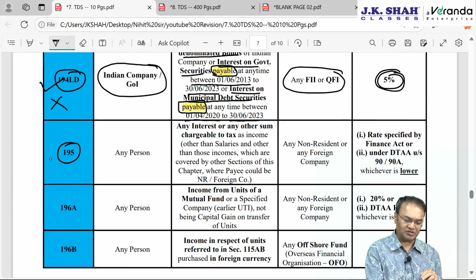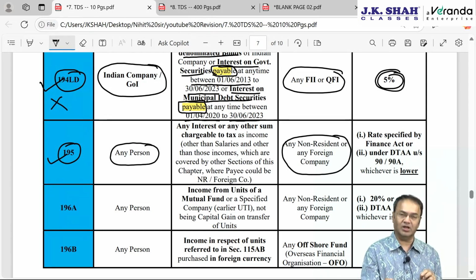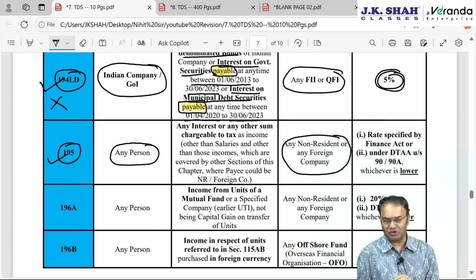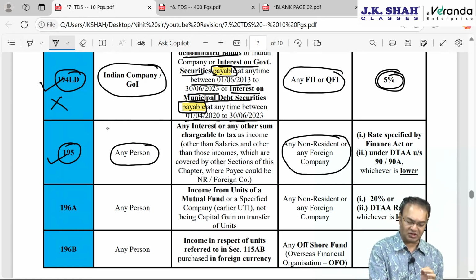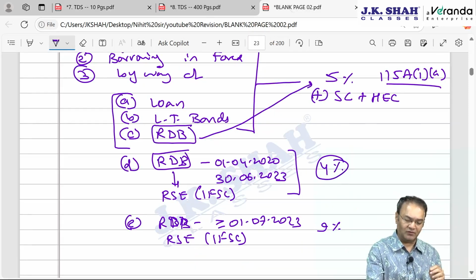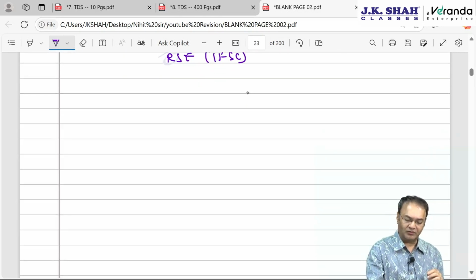195 is an important section. TDS by any person making payment to any non-resident or a foreign company. Which payment and what rate? Here type of payment is not given. This is a residuary section. Residuary means just like income from other sources, anything which does not fall under other sections will fall under this section. Meaning thereby, out of total 41 sections of this chapter,